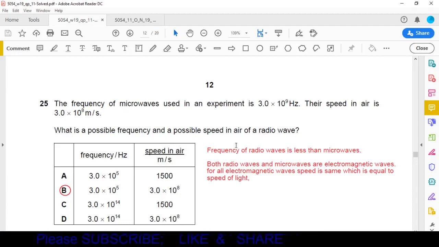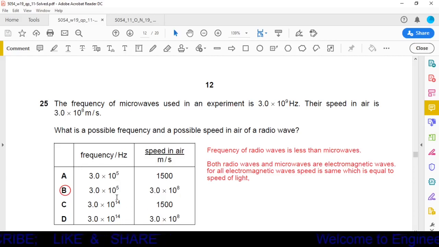So the speed of radio wave and microwave will be 3 into 10 power 8. So our possible options are B and D. Now the second thing, frequency. The frequency of radio wave is less than the frequency of microwave. Here the frequency of microwave is given as 3 into 10 power 9. So the frequency of radio wave should be less than 3 into 10 power 9.